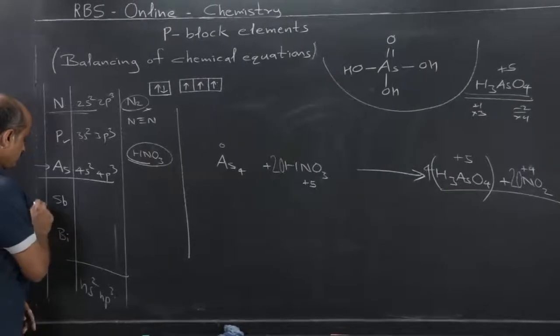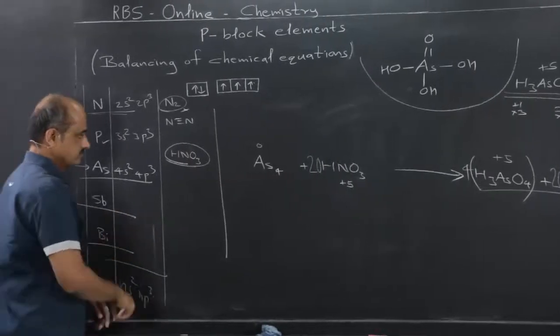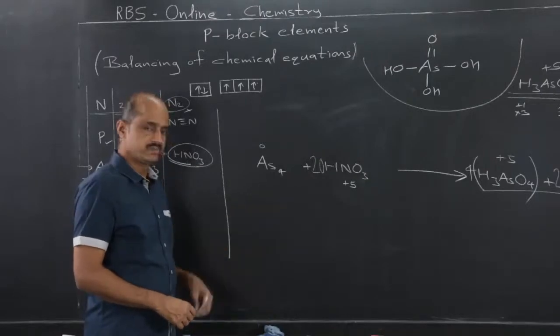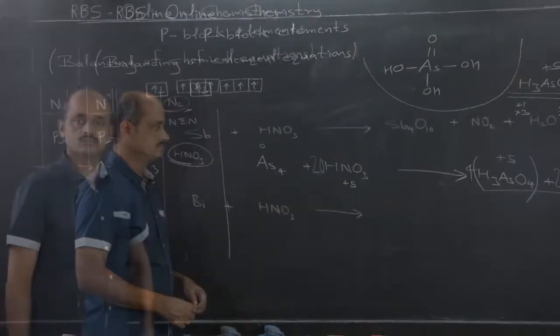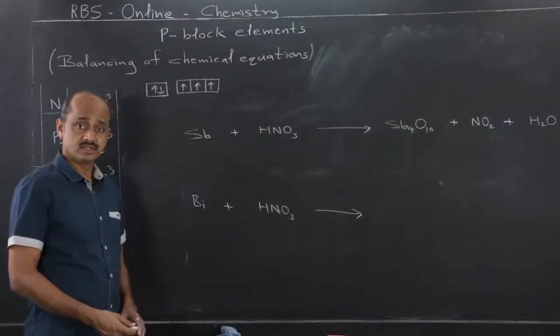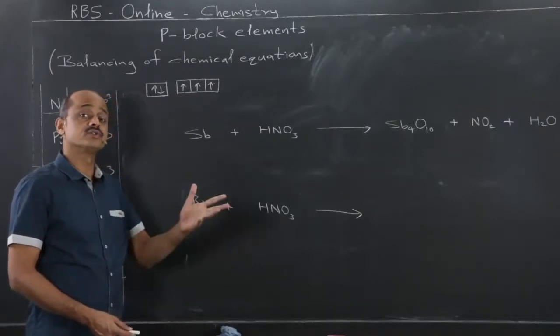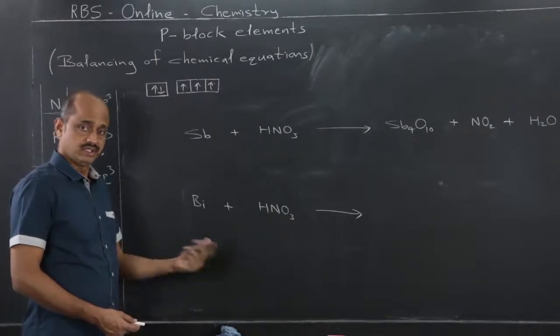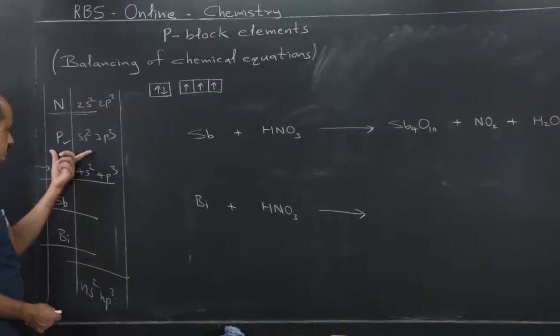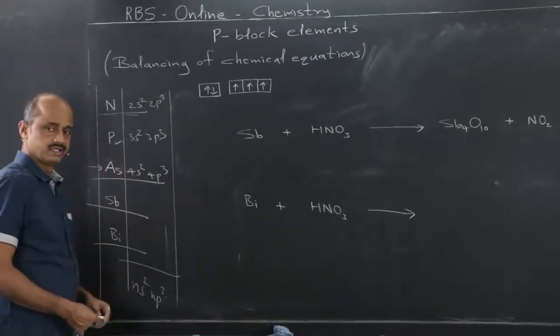Now, with other elements, things differ. For that, let me rub this. We are considering chemical reactions of group 15 elements, and under that, the action of concentrated nitric acid is the part under study. Action of nitric acid on phosphorus I have explained in detail.